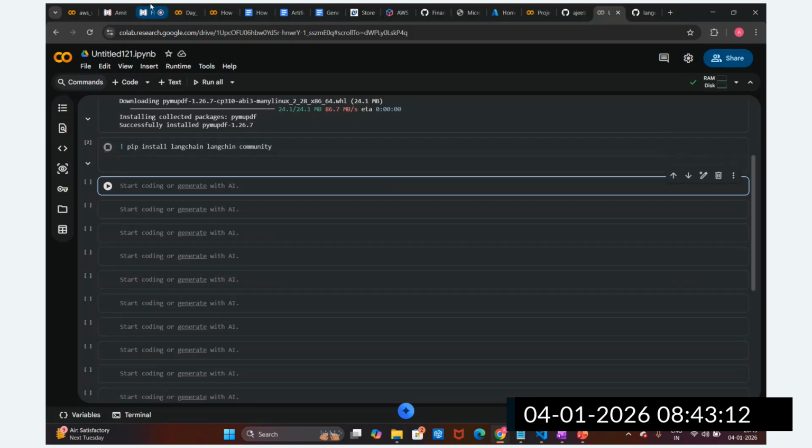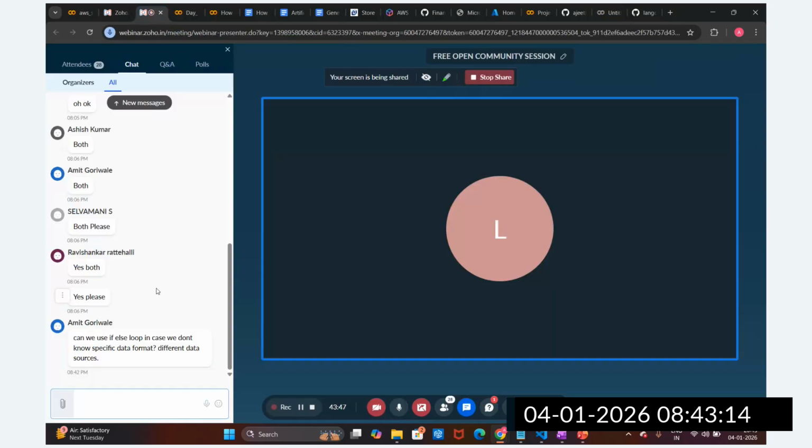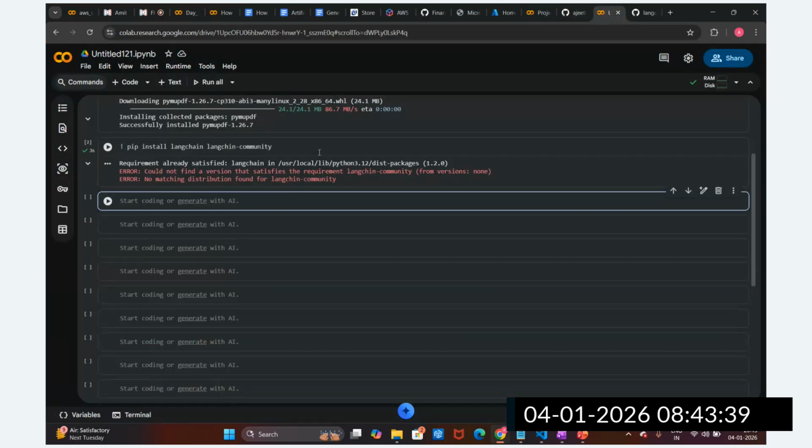Let me check any doubts. Can we use an if-else loop in case we don't know the specific data format? Yes, definitely, Amit, you are correct. We can use different if-else statements. If the data is a PDF file, we can use the PDF loader. If the data is text, then we use the text loader. If the data is web-based, there is a web-based loader. We can create this if-else statement. Absolutely correct.